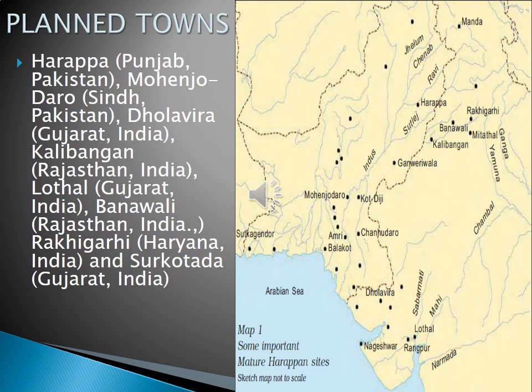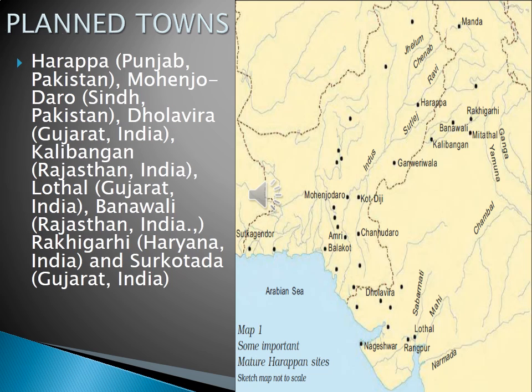Then Mohenjo-daro, which you have already learned about in your previous lower classes. It is located in Sindh province of Pakistan. Then Dholavira, located in Gujarat, India. Then Kalibangan, located in Rajasthan, India. Lothal, located in Gujarat. Then Banavali, located in Rajasthan. Then Rakhigarhi, Haryana. Then Surkotada, Gujarat.